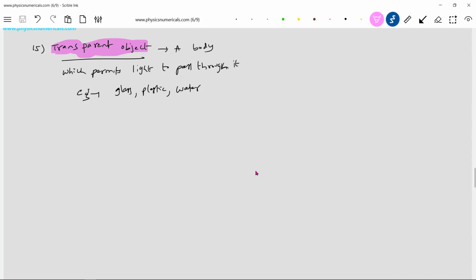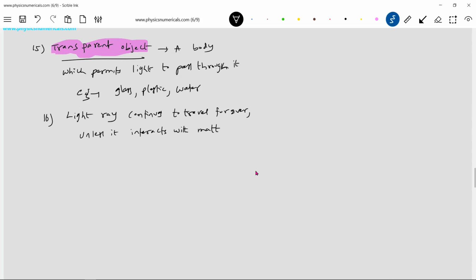So what is the conclusion we can put? A light ray continues to travel forever unless it interacts with matter.